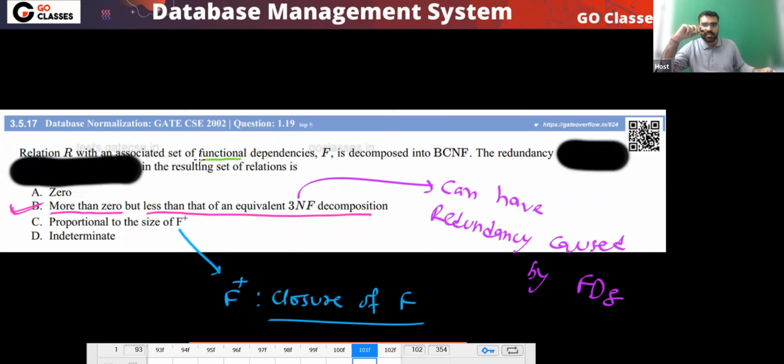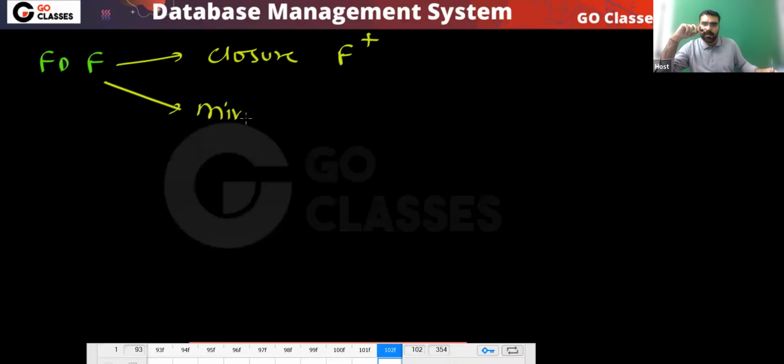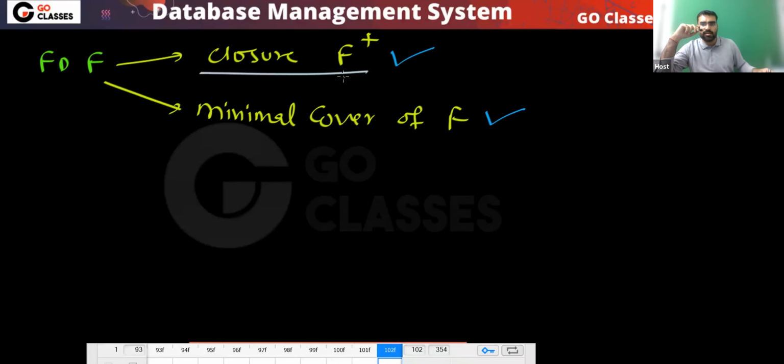F is a set of functional dependencies. We have already seen how to find closure of F. If you have a set of functional dependencies F, you can find the closure, and you can also find the minimal cover of F. Both we have already seen. For this, we have also done the Ullmann questions. Yes or no? Do you remember? Anyone remembers it?